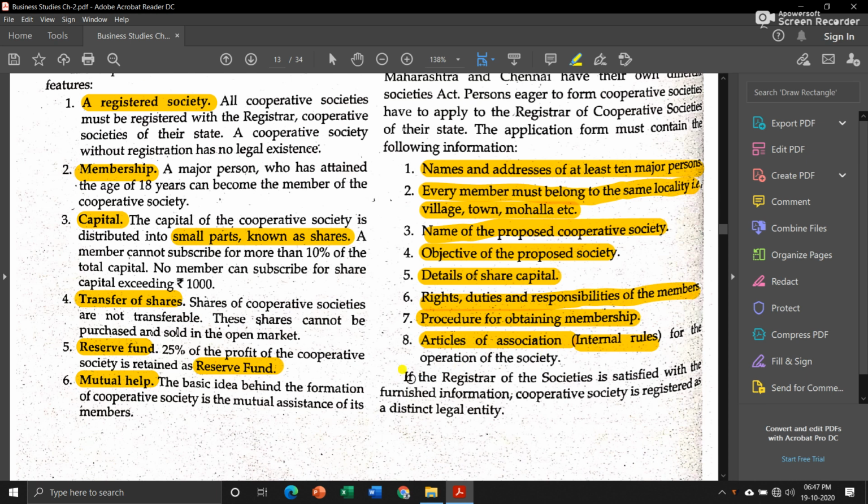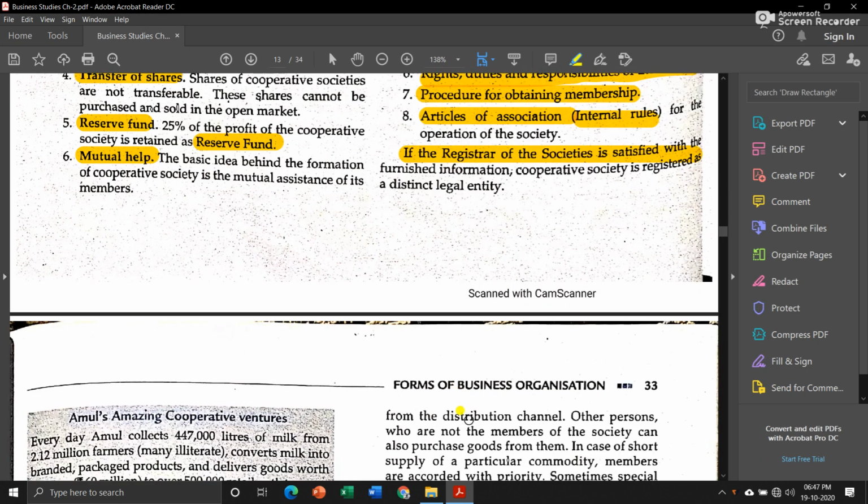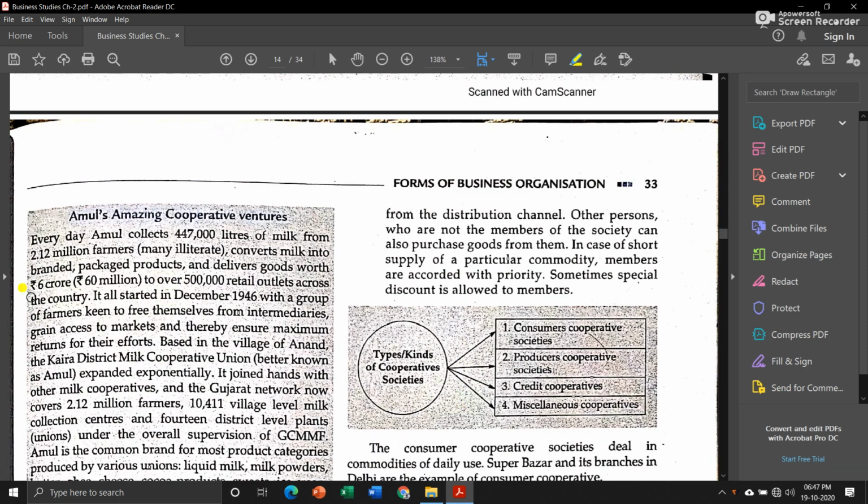Now, after submitting the application form, if the registrar of societies is satisfied with the information, then he will give you registration as a cooperative society, and it will have legal existence in the eyes of law. Now, in India, the most famous example of a cooperative society is Amul.